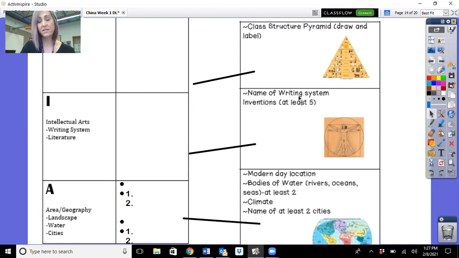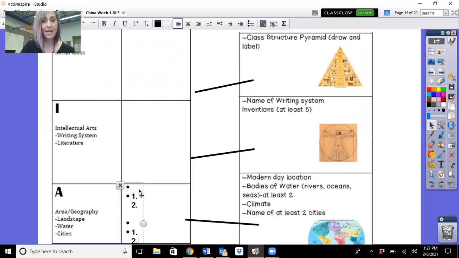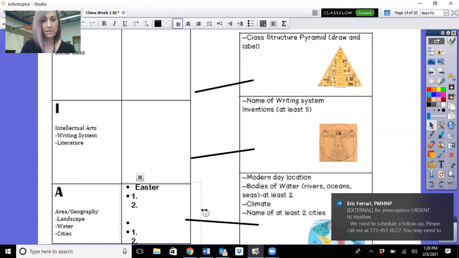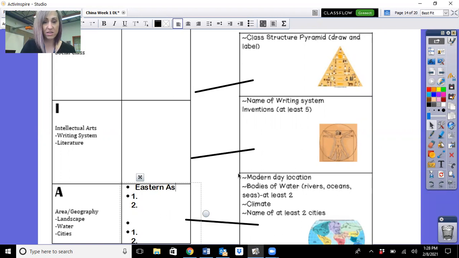Okay, so that was, sorry, I did that fast. That was the name of the writing system and five inventions. Last is area and geography. So modern day location, you should know this from your map activity, it's modern day China. Like it's where it is. It's basically in Eastern Asia we talked about, but this is still, you can go on a plane and say, hey, I want to go to China, and they'll know where to go. Unlike if you go, hey, I want to go to Mesopotamia, they'll be like, don't know where that is.